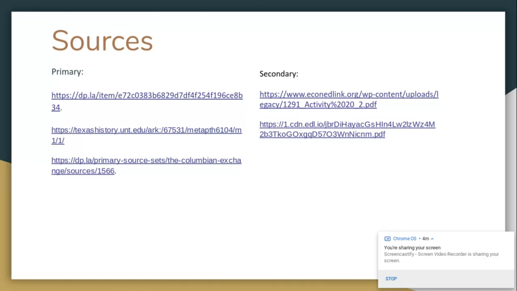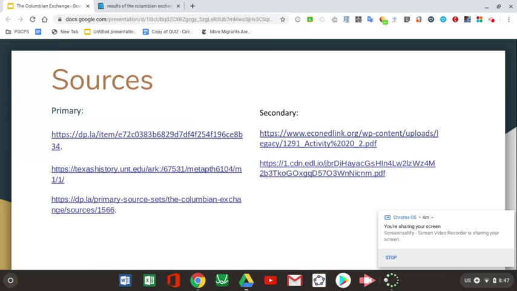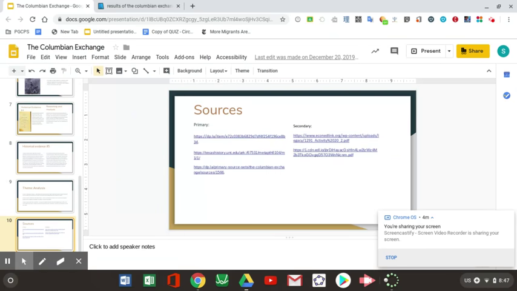So here's our sources. So in conclusion, the Columbian Exchange had a profound impact by diversifying the population through the migrations of Europeans and enslaved Africans, which also resulted in the introduction of new crops and animals. The Columbian Exchange had both positive and negative effects, such as Native American populations being devastated through the spread of the deadly diseases with contact from Europeans, as well as new crops and cattle being introduced to the Americas.